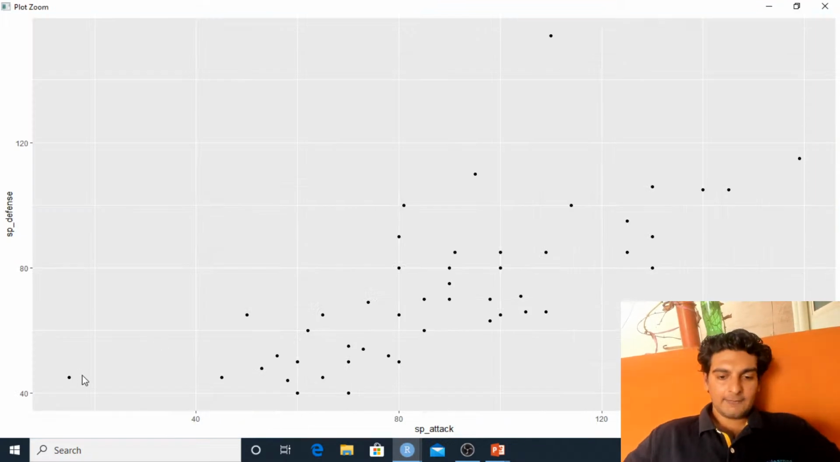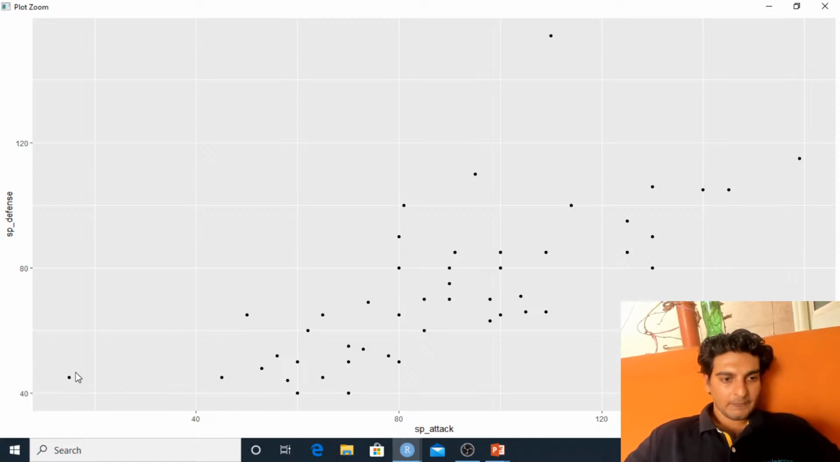So as you guys see, if the special attack of the fire type Pokemon is increasing, the special defense of the fire type Pokemon is also increasing. So you can say that there is sort of a linear relationship between the special attack and special defense of this fire type Pokemon. Right, so there is just one Pokemon over here whose special attack and special defense is very low. Right, so this is the only fire type Pokemon whose special attack is less than 40.